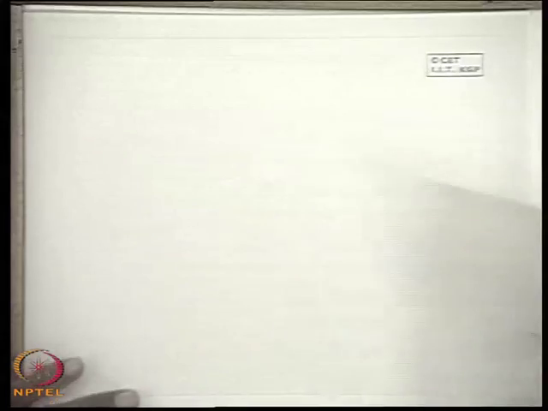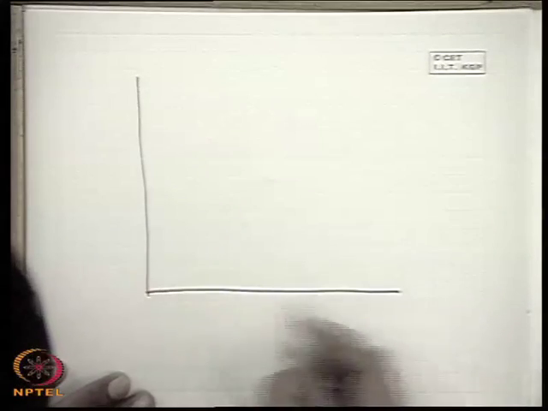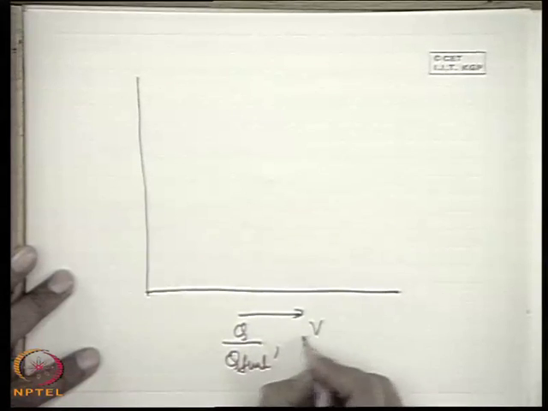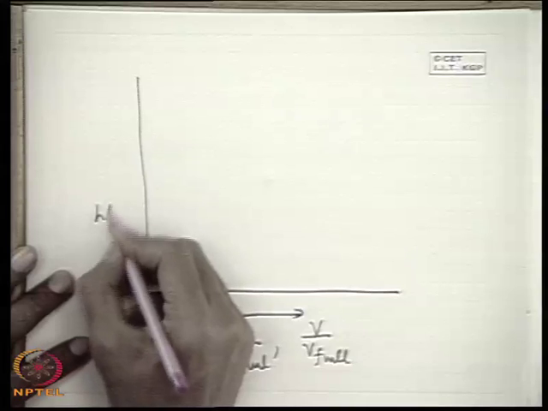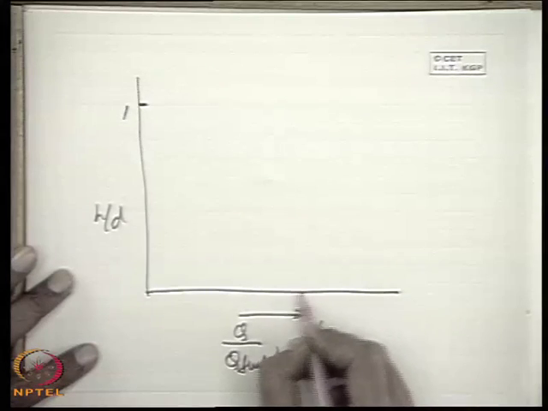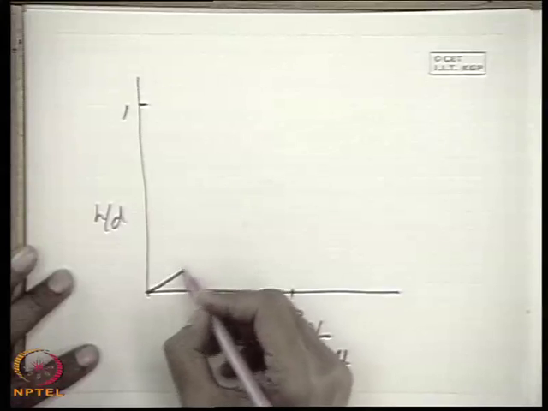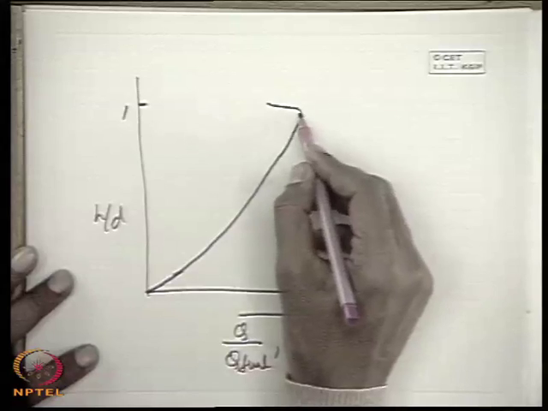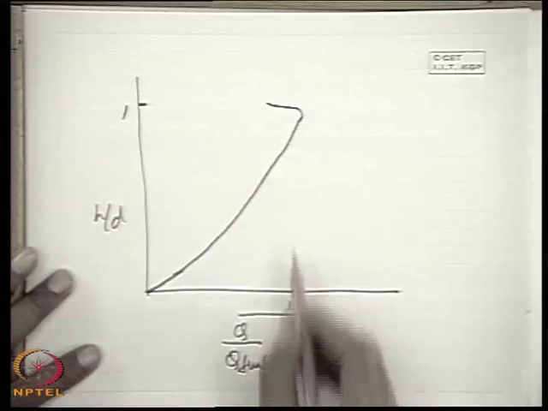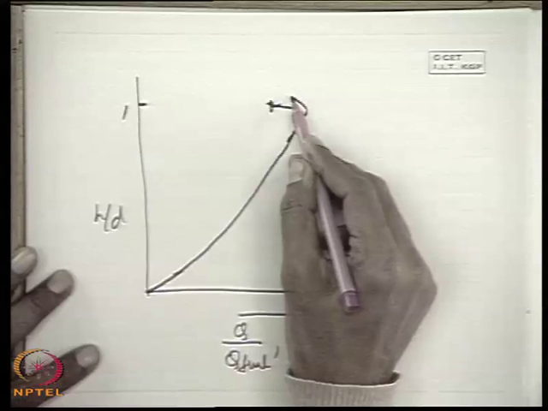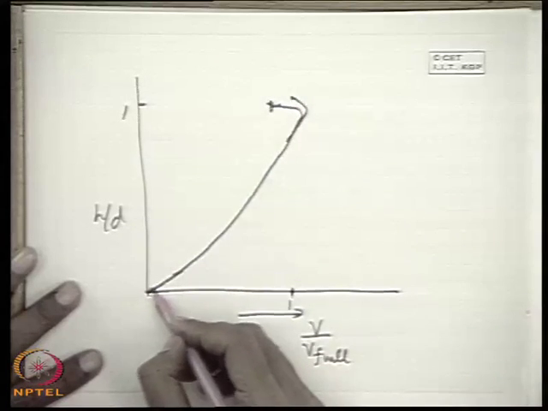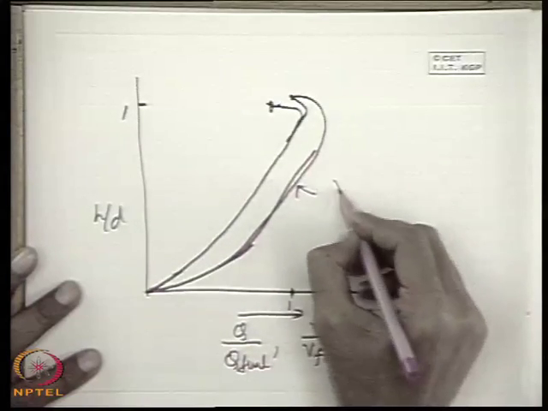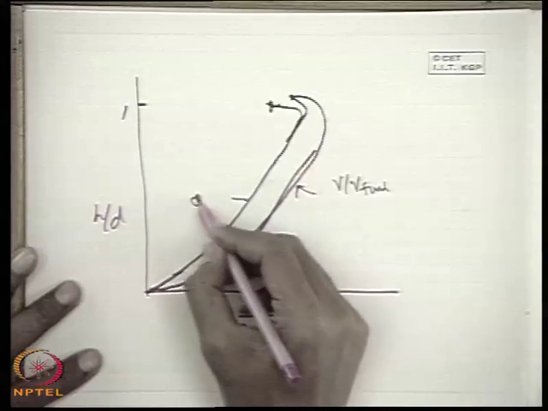If we plot these results, we will get a curve like this, of Q by Q full and V by V full versus h by d. Let this be 1 and here it is 1. Then Q by Q full goes to 1 when h by d is 1. This is V by V full, and this is Q by Q full.